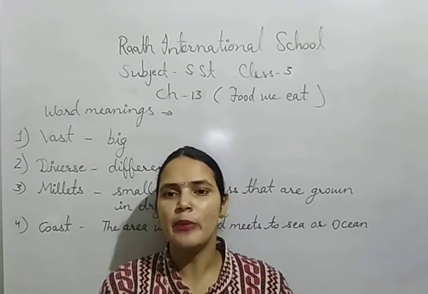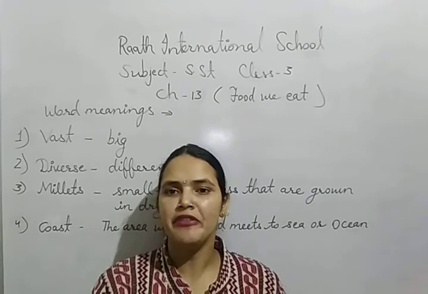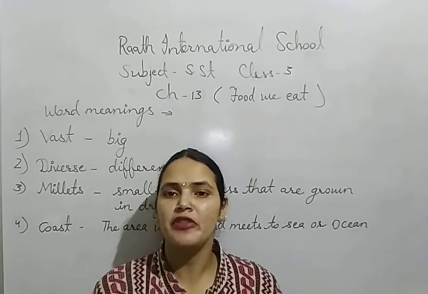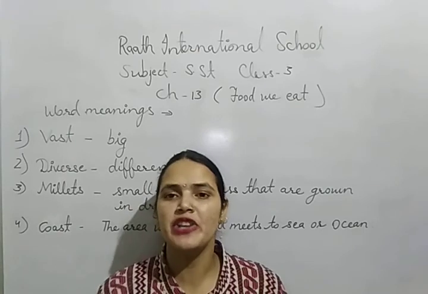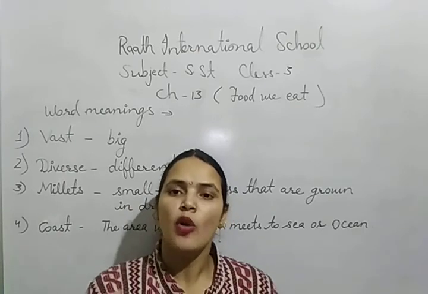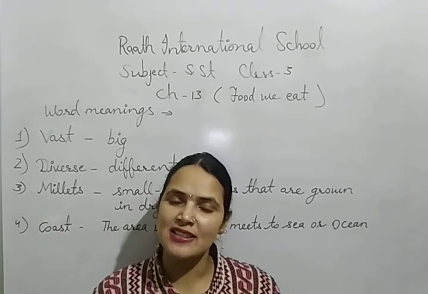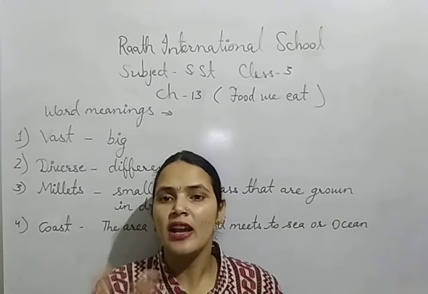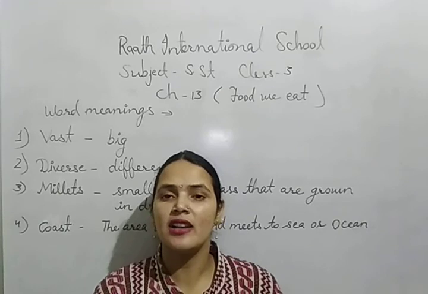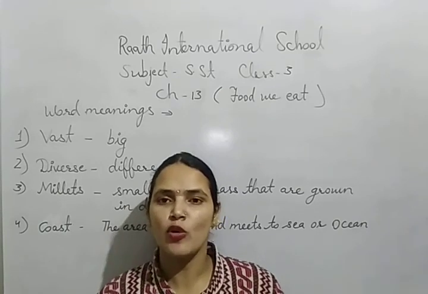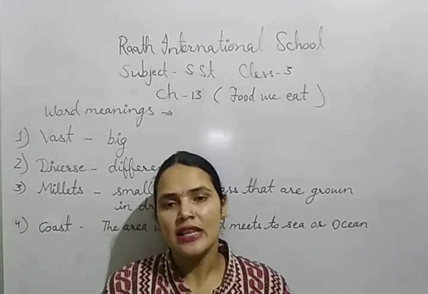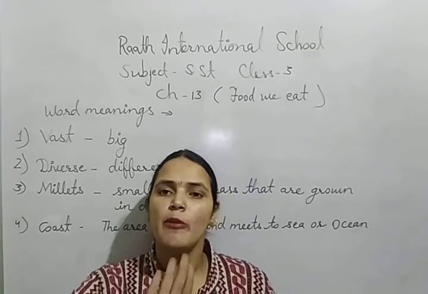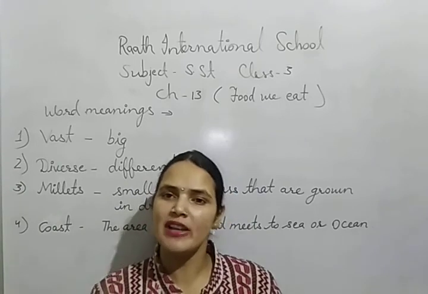So this is the chapter about the food that we eat. What do we eat? We eat food grains, we eat pulses, fruits and vegetables, and oil and spices. These are the main things which add taste and color to our food. So these are also the important things that we use in our diet. So this is the chapter about the food we eat. So revise this chapter.